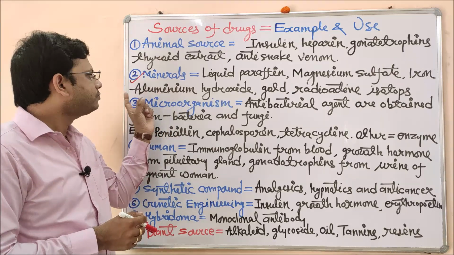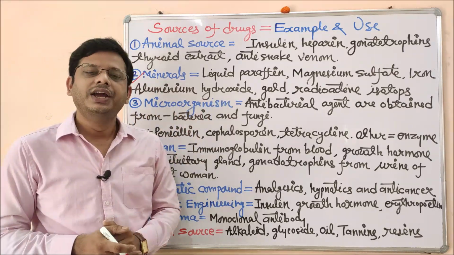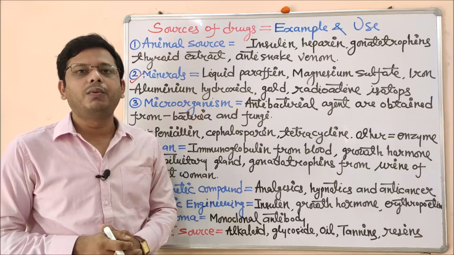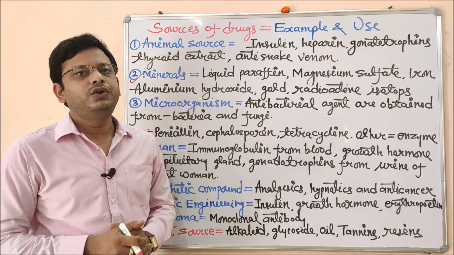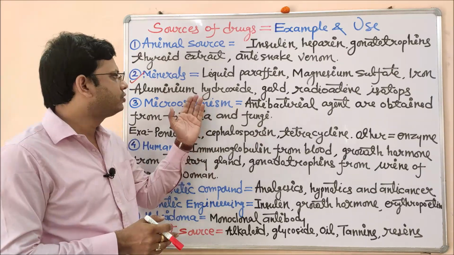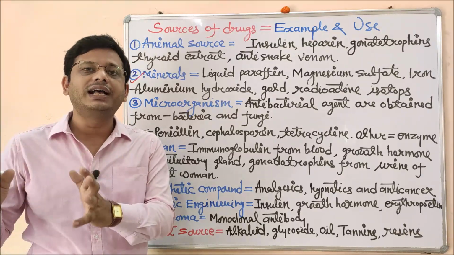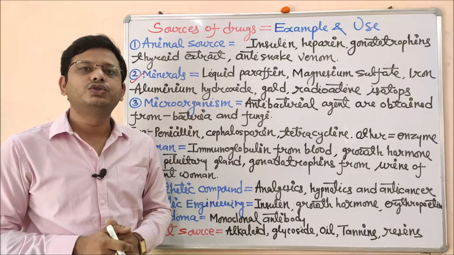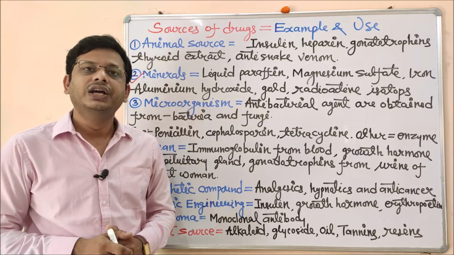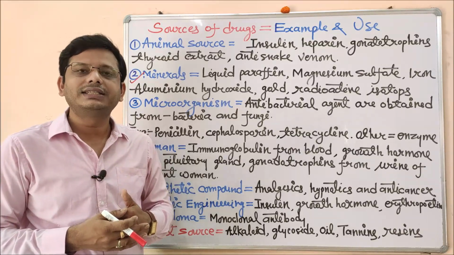Coming to the next one, that is aluminium hydroxide. If you have ever faced the problem of acidity or heartburn, then you must have used aluminium hydroxide. This aluminium hydroxide, along with magnesium hydroxide, is used as an antacid to antagonize the acidity caused by over-secretion of gastric acid.